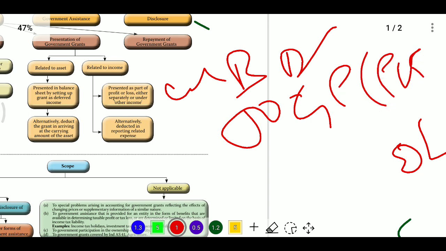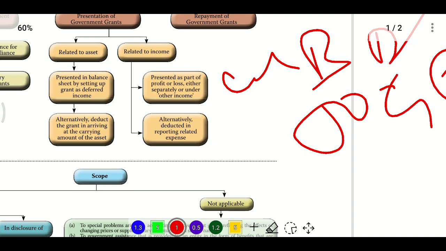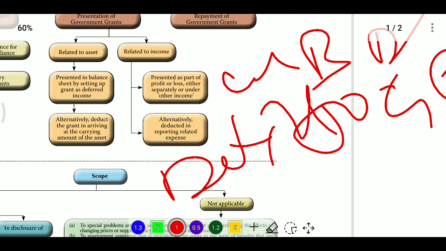Or if the grant is received for future expenses, which has some conditions, then the entity recognizes the government grant as deferred income in the balance sheet and transfers it to profit and loss account in the ratio of the related future expenses over the period in which those expenses are incurred.